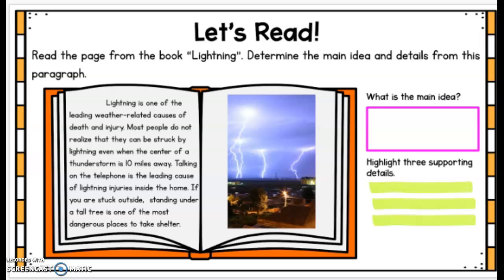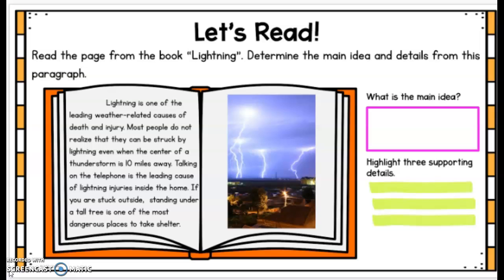So we're going to try and determine what is the main idea. Here we have a picture, but we do not have a caption, so we can eliminate that option. The repeated word that I noticed is the word lightning. So I know that my sentence for my main idea is going to include the word lightning. There are no titles or headings here, so we can eliminate that option. And lastly, we can look at the first sentence and the last sentence.